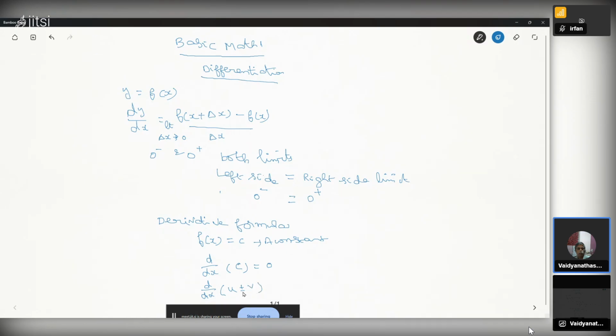You can add two functions or subtract two functions. Derivative of such a function is d by dx. I'm just revising the basic differentiation. That's all in this class.